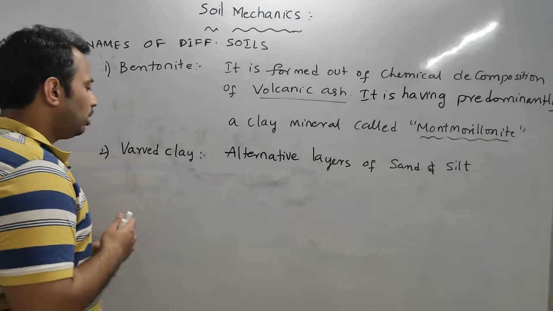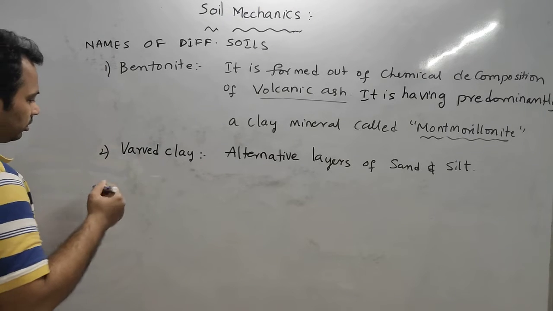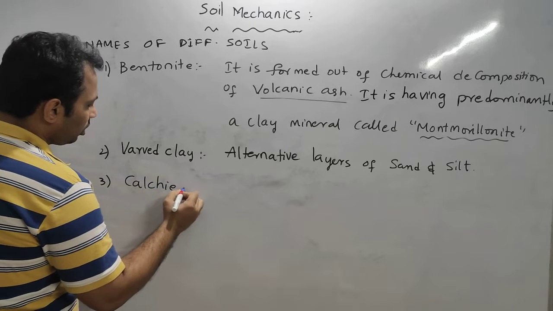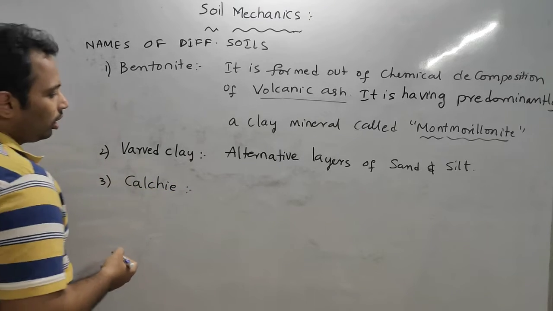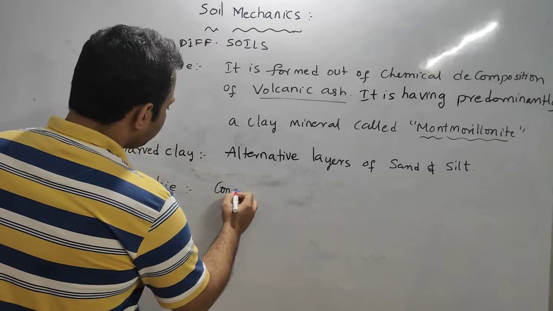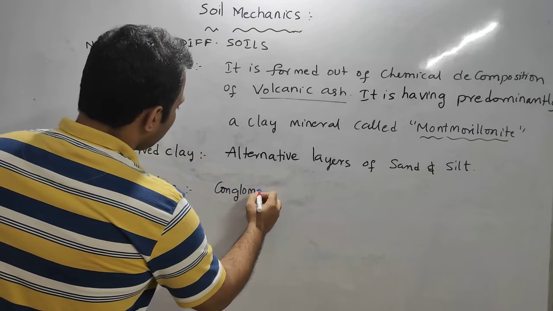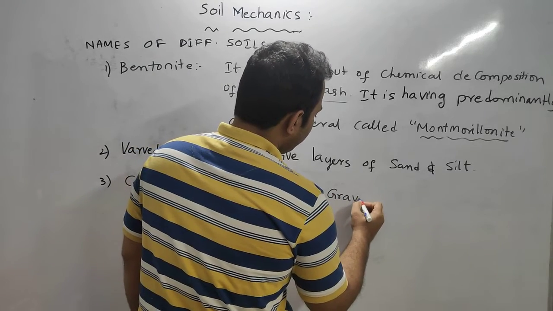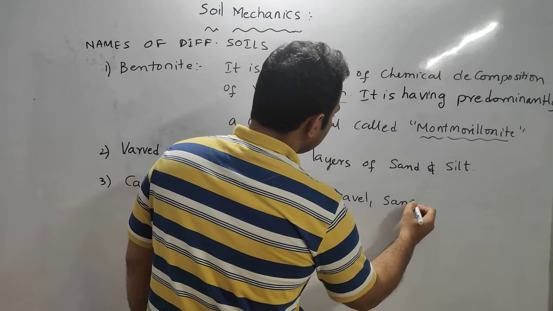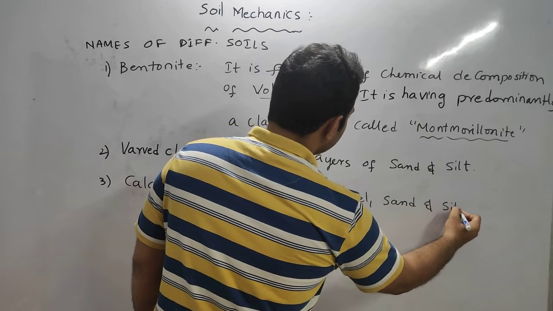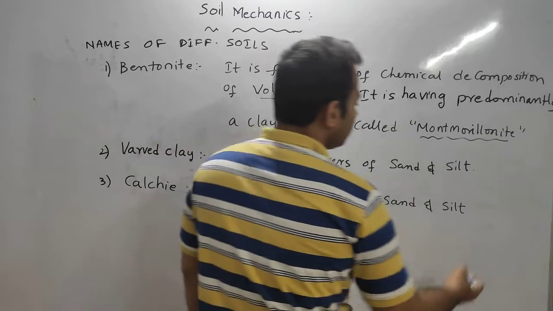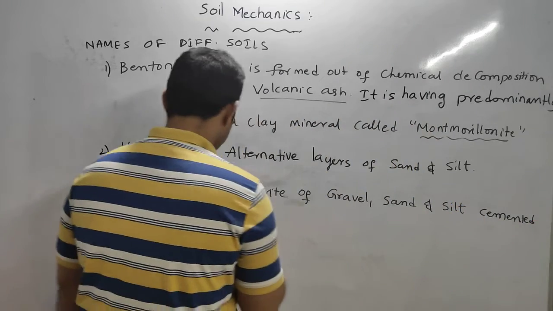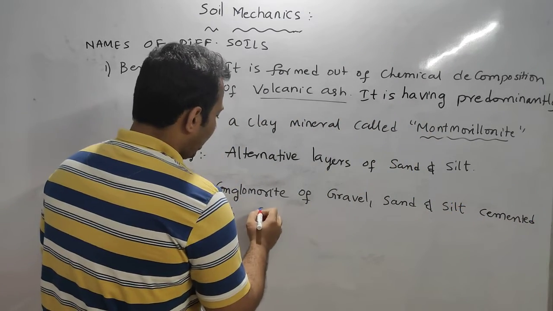Now next one is calci. Calci is a conglomerate of gravel, sand and silt cemented with calcium carbonate.